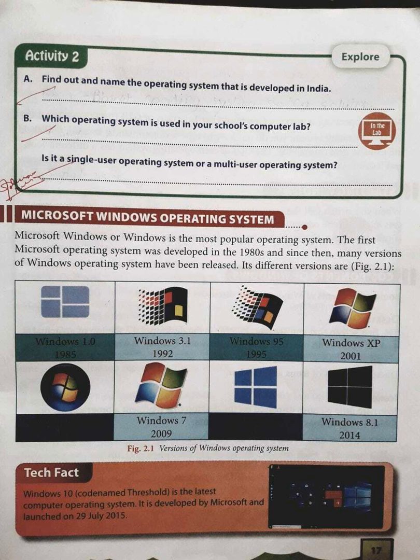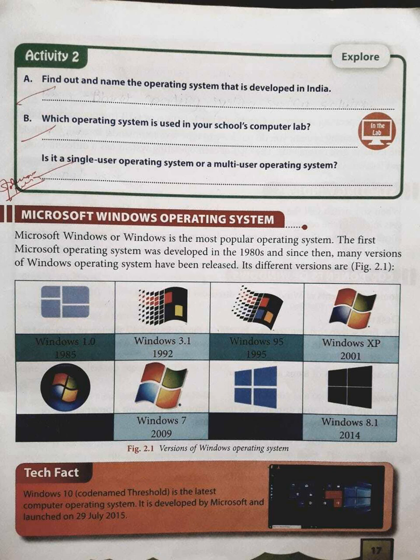Now let us see the technical fact which is given just below the table. The technical fact is: Windows 10, codenamed Threshold, is the latest computer operating system. Remember this point, Windows 10 is the latest computer operating system. It was developed by Microsoft and launched on July 29, 2015. So, Windows 10 is the latest version of the computer operating system.